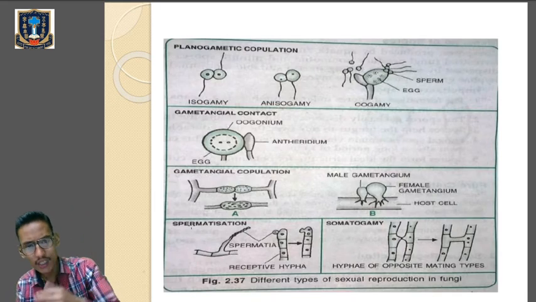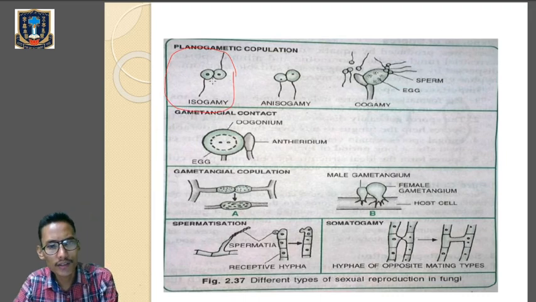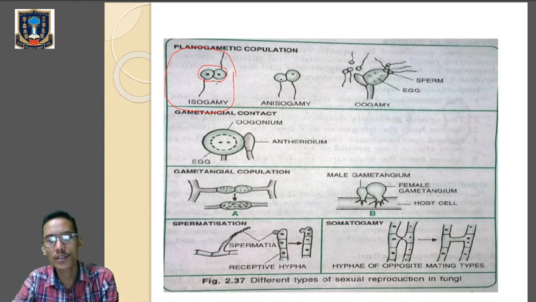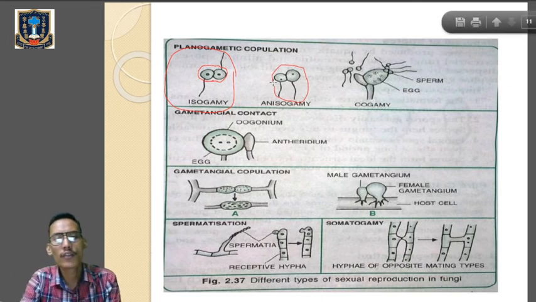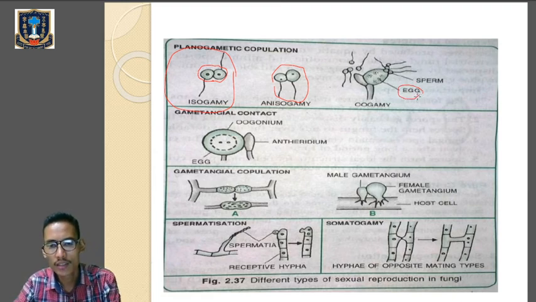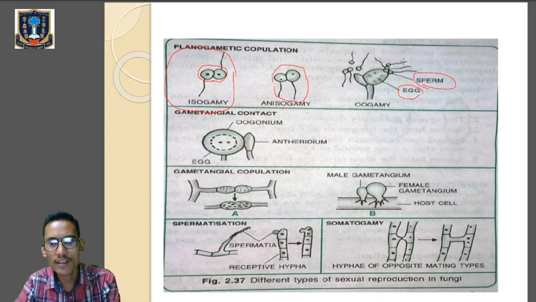Here you can see the isogamy, where the fusing gametes are morphologically similar. Can you see? Both the gametes are morphologically similar. In terms of structure, they are similar. Then anisogamy, where the fusing gametes are morphologically different and physiologically different. And oogamy, you can see the egg over here, the female gamete, which is non-motile, and sperm, which are small, motile and active.